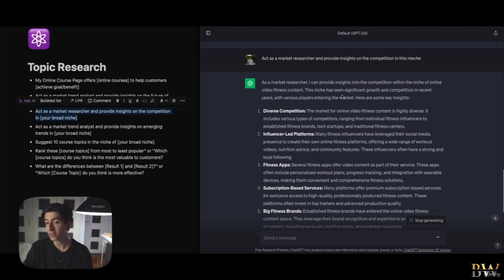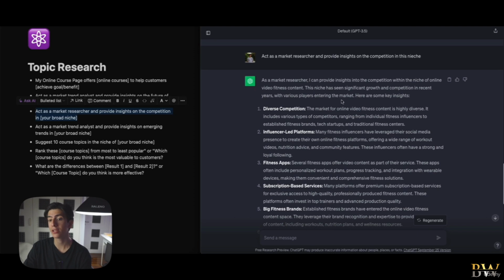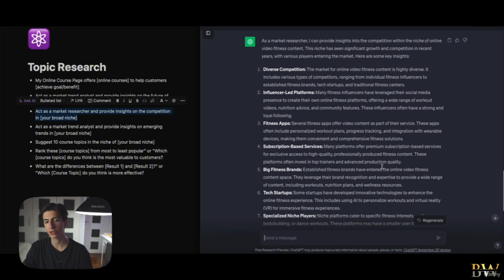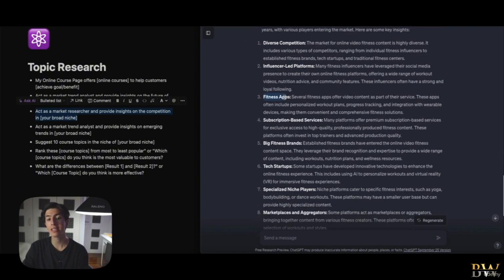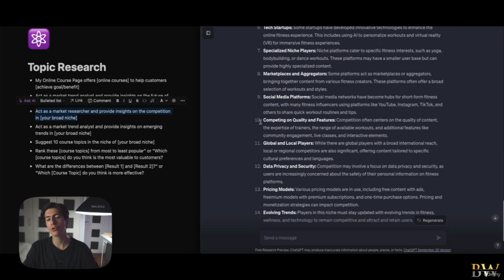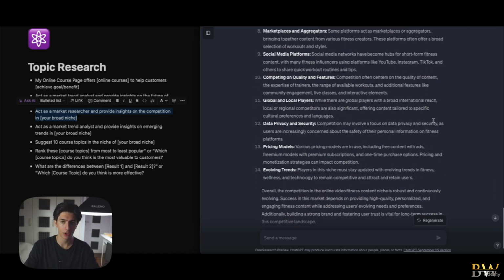This niche has seen significant growth and competition in recent years, with various players entering the market. Here are some key insights. Okay, so we got all of those competitors, for example, diverse competition, influencer-led platforms, fitness apps, subscription-based services, big fitness brands, tech startups. All of those are our competitors.